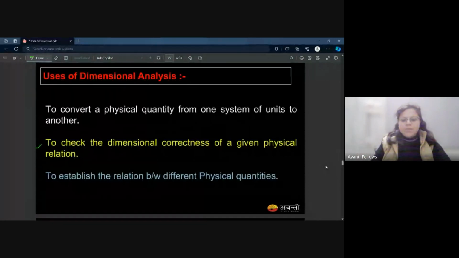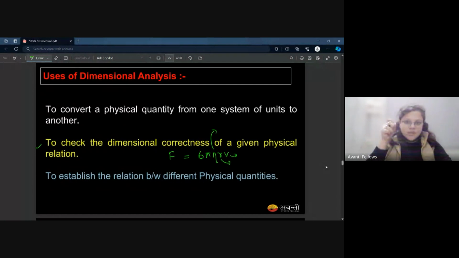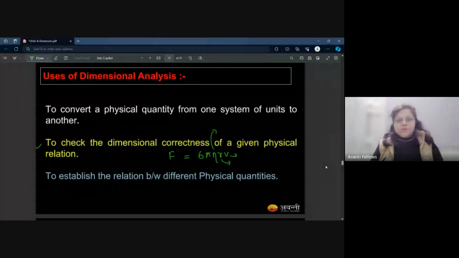For an example, I tell you F is equal to 6 pi eta RV. Is it good or not? I'll give you the dimension of eta, the dimension of R and V, and I want you to tell me whether it's a dimensionally correct formula or not. So you can do that by dimensional analysis. And the third one is you can establish the relation between physical quantities.